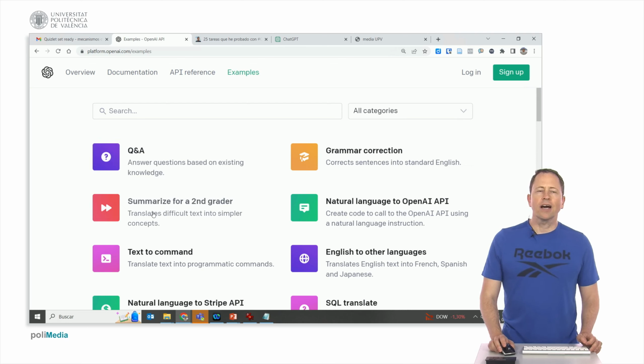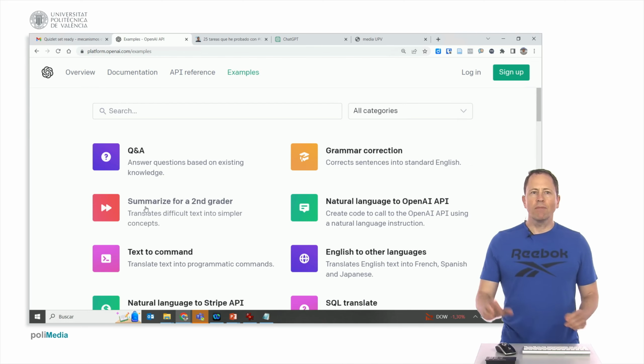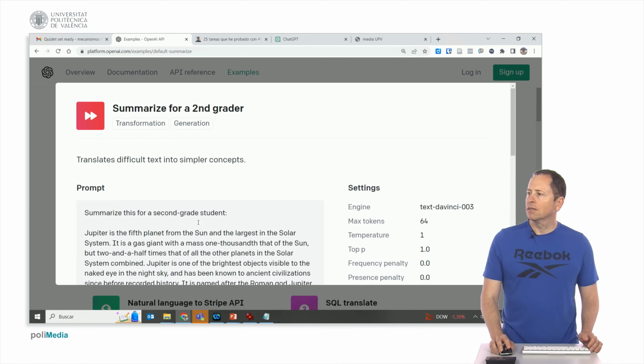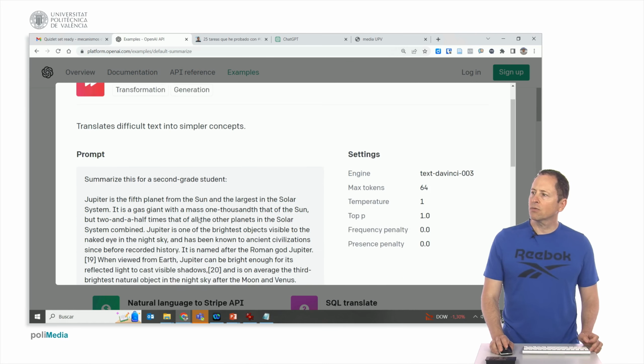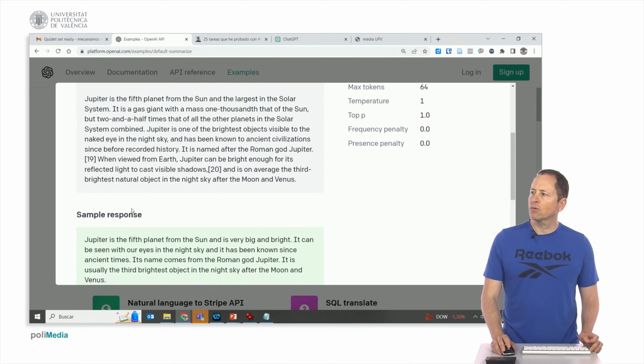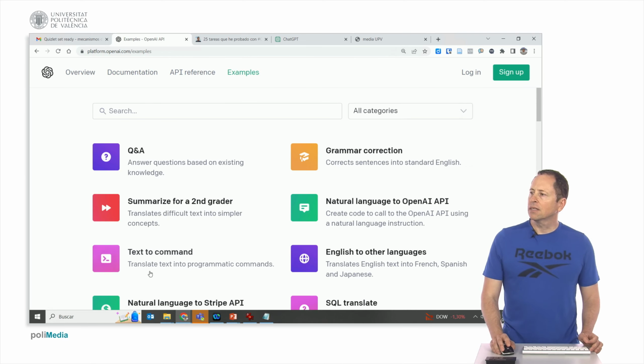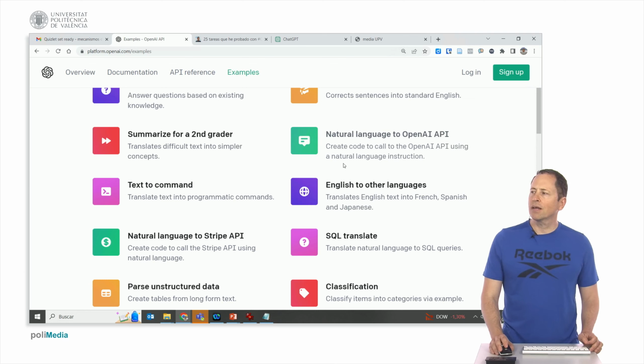This feature is geared towards high school students, as indicated in the explanation. Let's take an example. Consider this summarization aimed at a high school student. It provides specific details, and here's the resulting answer. We also have text to commands, or natural language to the OpenAI API if you want to do programmatic queries. Or by program to the OpenAI web.